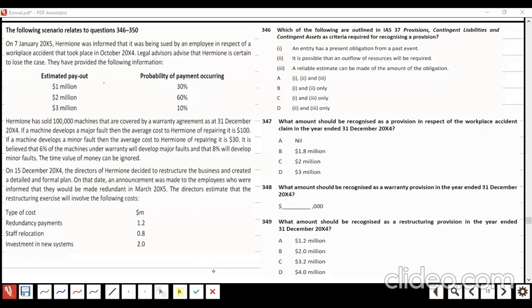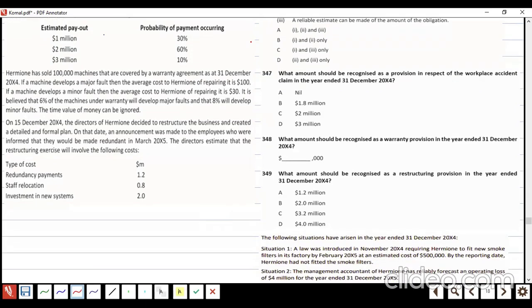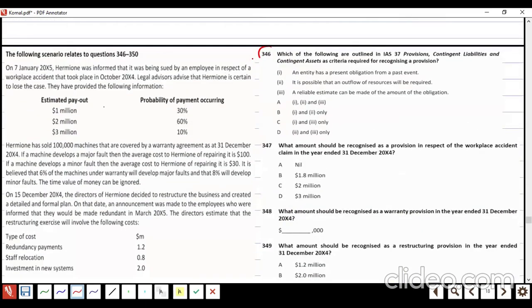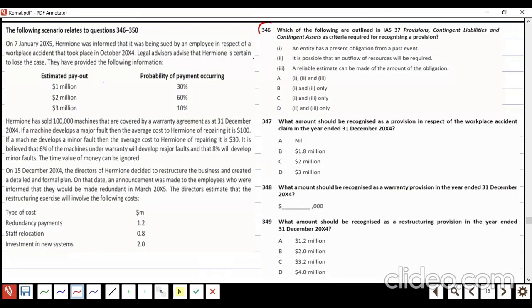This is a 10 mark question, and it is completely based on IAS 37, provisions and contingencies. So 346, 347, 48, 49, and 50: five questions, and all five pertain to IAS 37. If I read the question, it is on 7 Jan 2015.